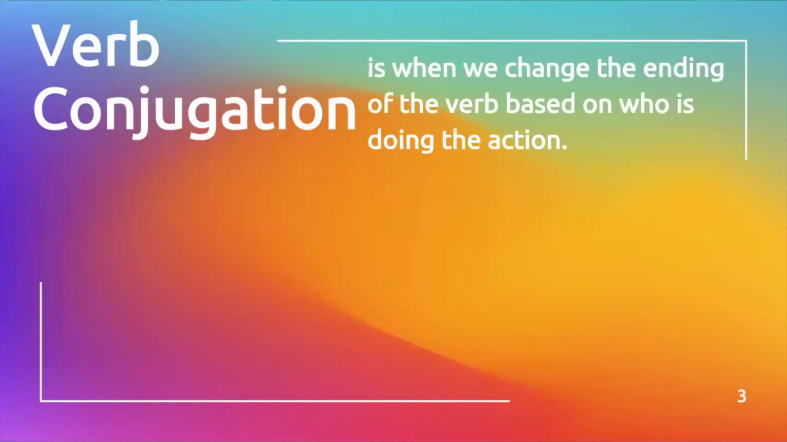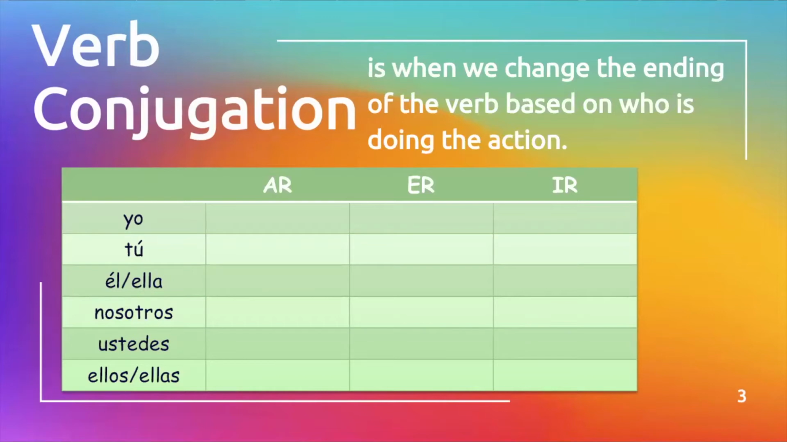So now let's take a look at some verb conjugation. Remember that verb conjugation is when we change the ending of the verb based on who is doing the action. Remember that our different infinitive endings conjugate differently. An AR verb conjugates differently from an ER verb, which conjugates differently from an IR. Each ending changes based on the pronoun that's doing the action. Remember, our pronouns are yo, I; tú, which means you; él, which means he; ella, which means she; nosotros means we; ustedes means you all; and ellos and ellas both mean they.